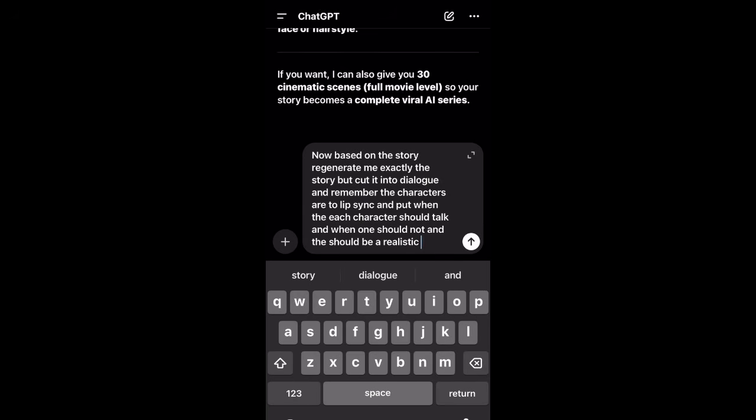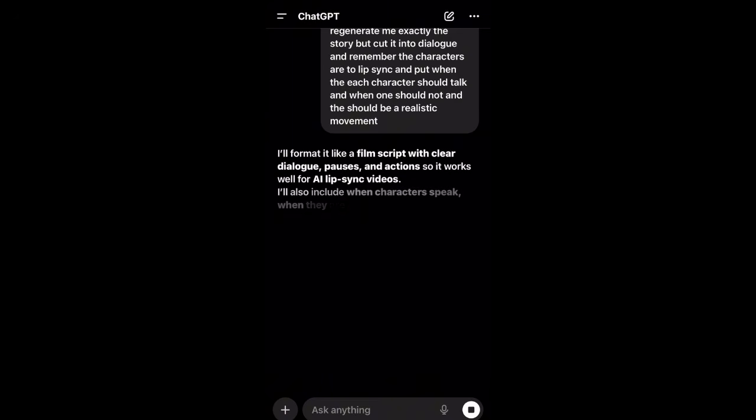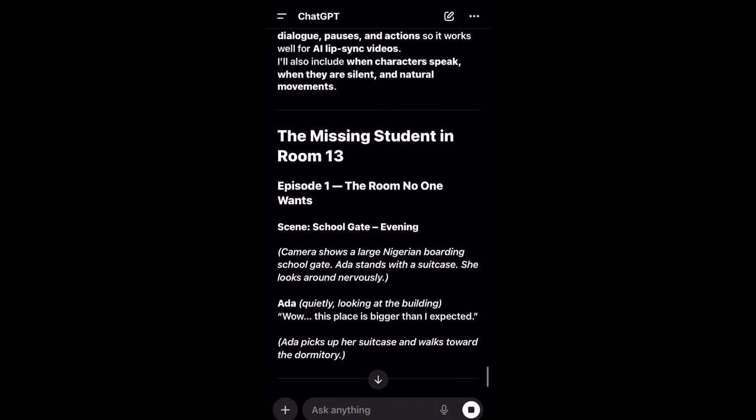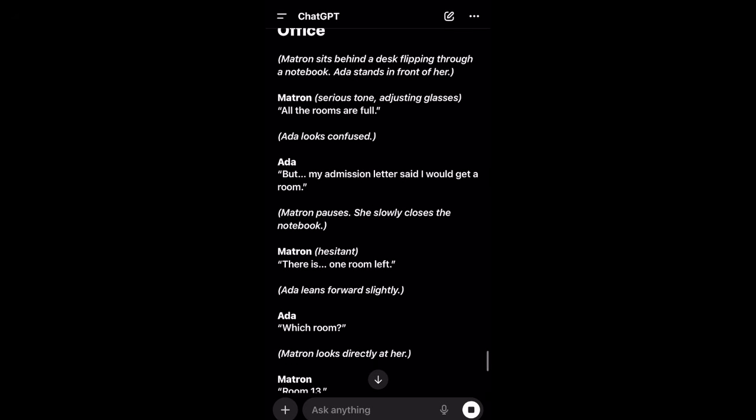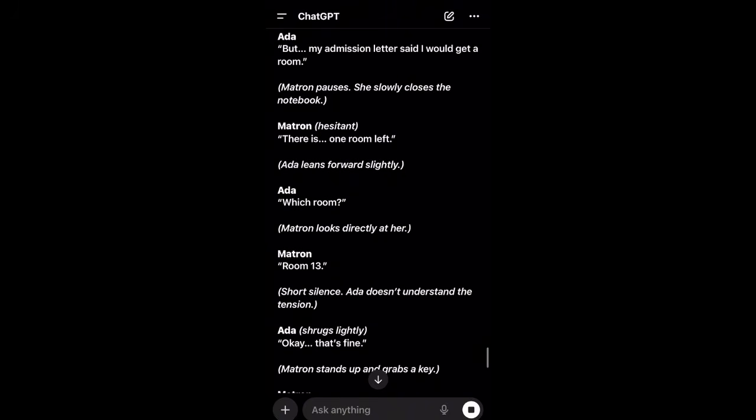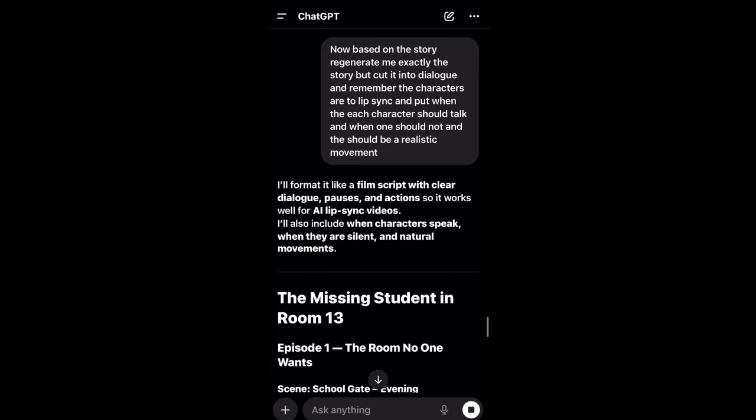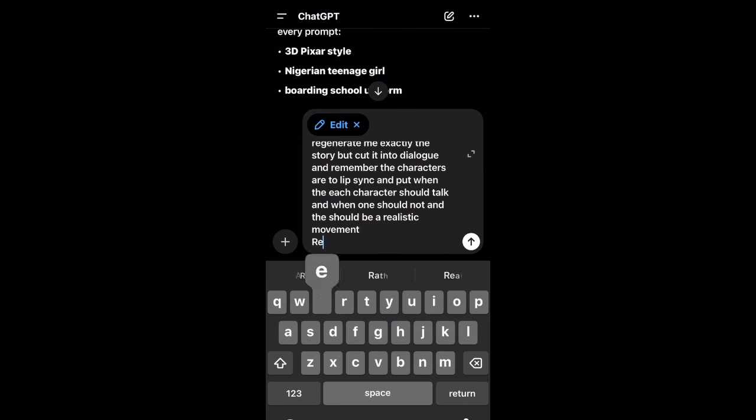So the next thing I did was to paste this other prompt and tell ChatGPT that it should regenerate it and add dialogue to it. And also I want my characters to be able to lip sync and talk and add this realistic emotion. So now you can see it has actually changed it to the dialogue version where Ada will be talking and will be able to talk and have this real body movement.